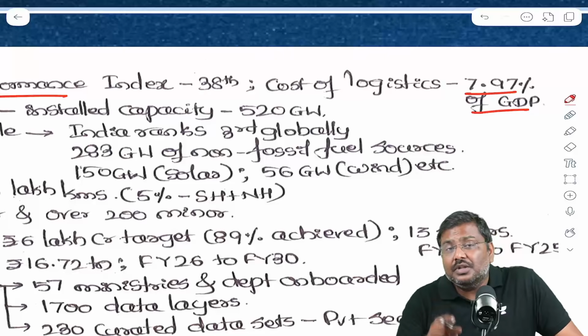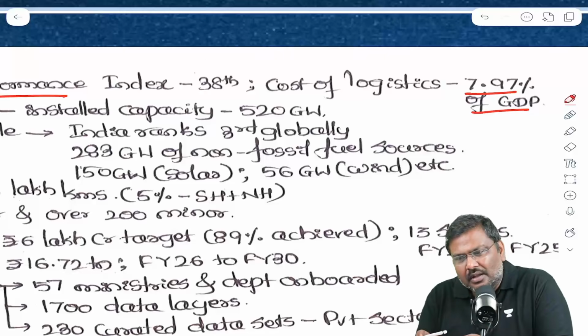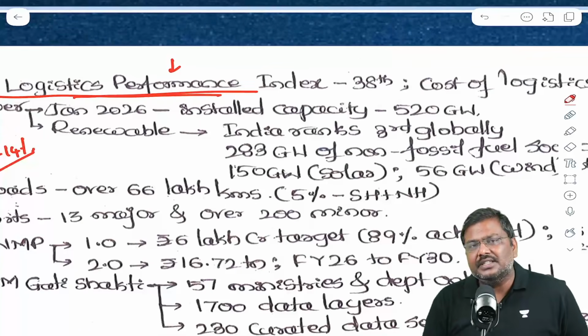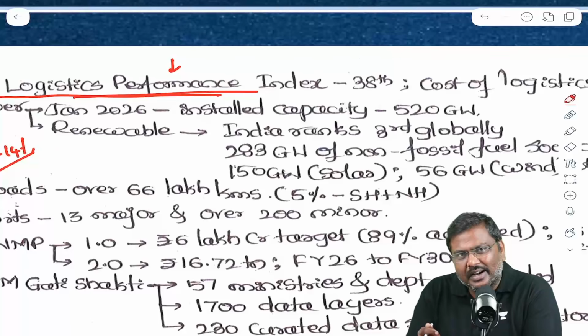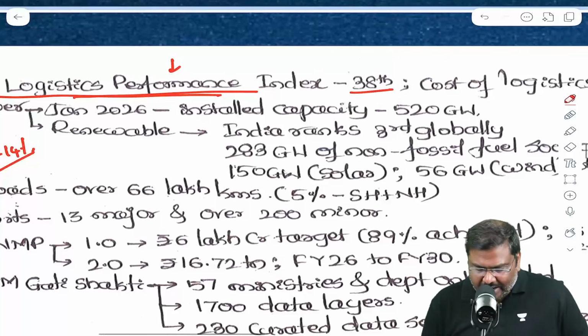And according to the policy of 2022, the Government of India has a target of achieving the ranking, that is the logistics index, logistics performance index. In this, the Government of India has a target of being in the top 25th. As per the latest ranking, it is 38th.